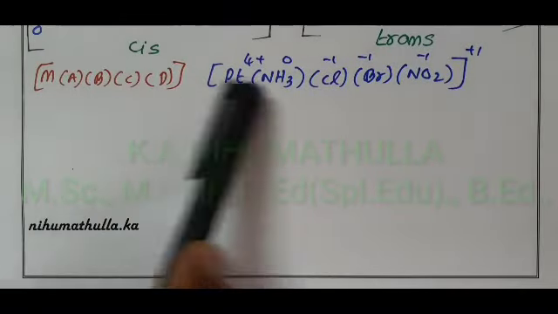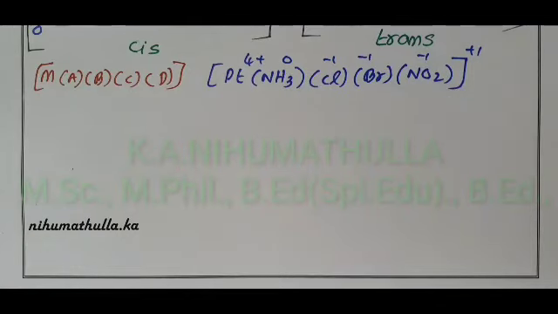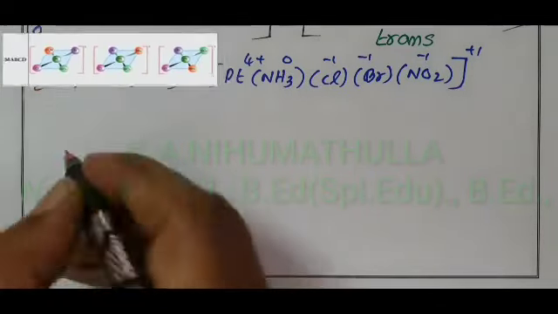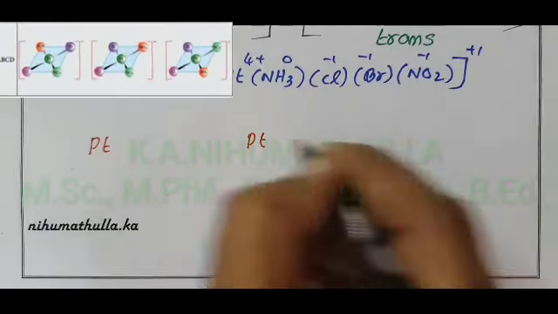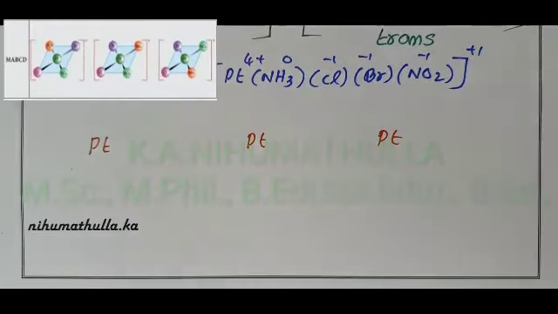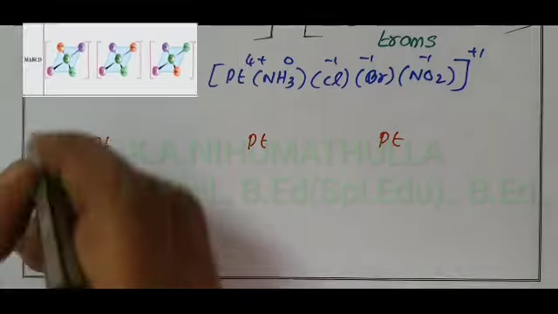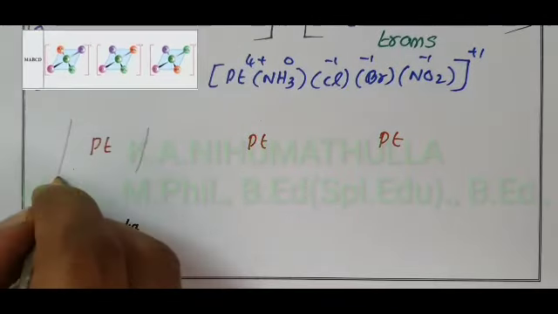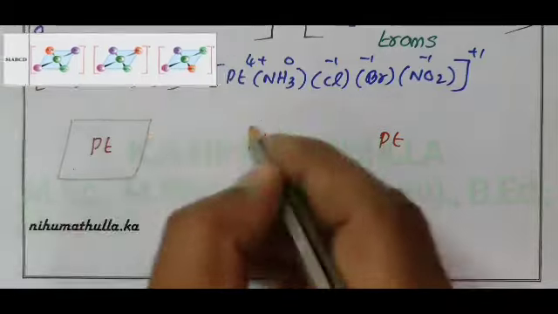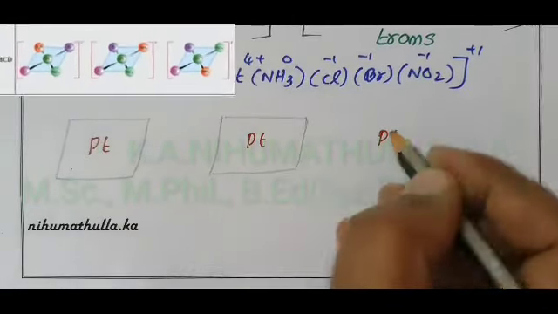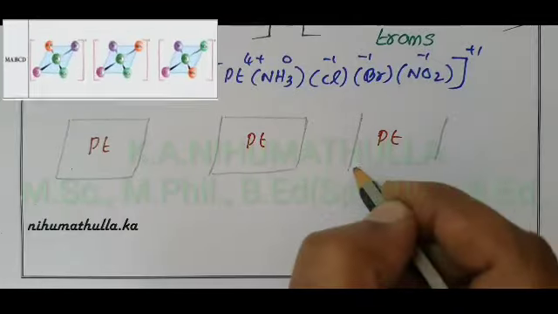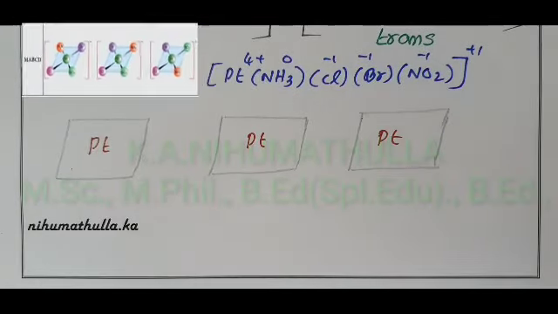For these complexes, we can write 3 isomers by taking one ligand as constant. Square planar complexes, here we have one square, then another square, and the charge on the complex is plus 1.